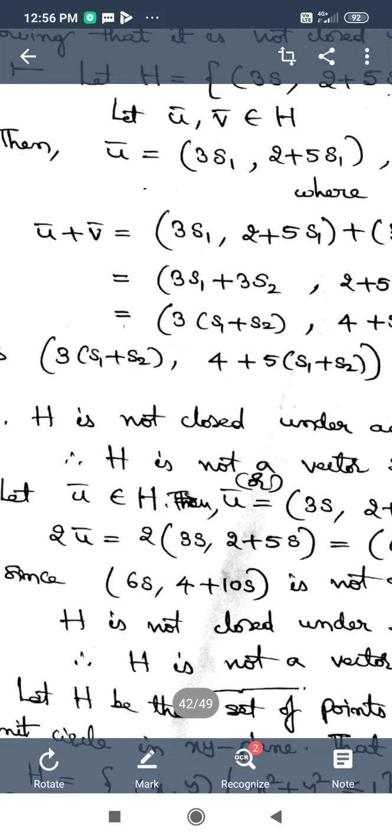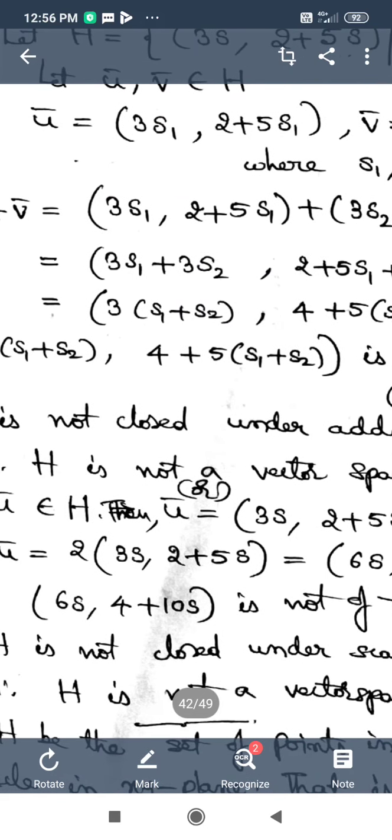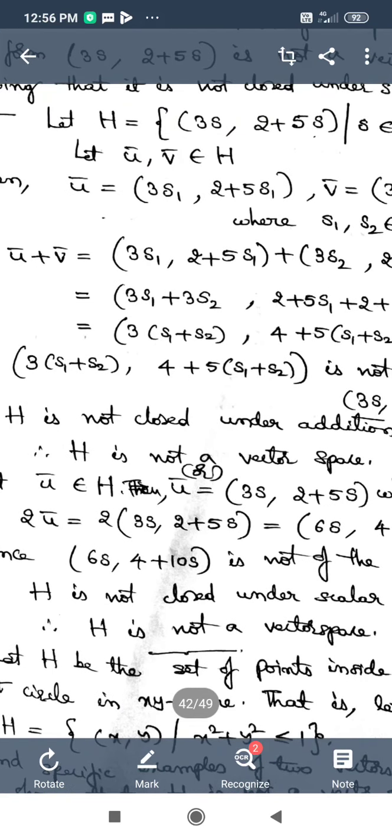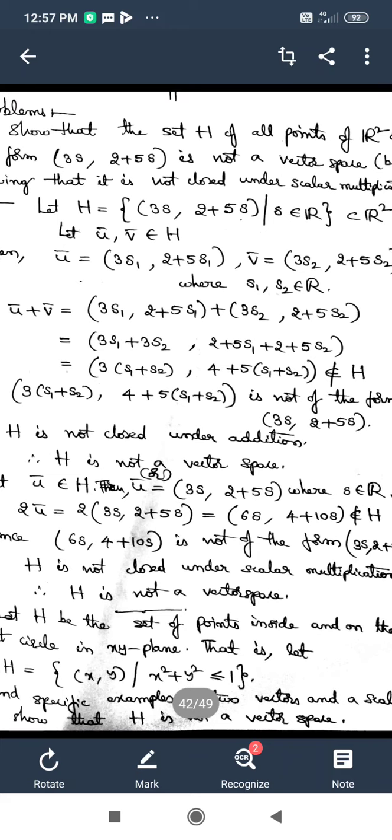So now let u bar belong to H. For scalar multiplication, we need a vector from the set H and a scalar from the set R. Now I have taken u bar belongs to H. u bar is in H means u bar should be of the form u bar equals 3s comma 2 plus 5s, where s is a real number, where s belongs to capital R. Now I am taking the scalar as 2.